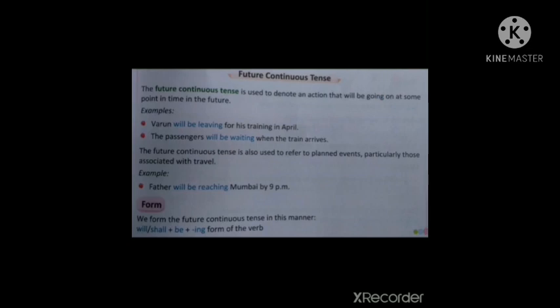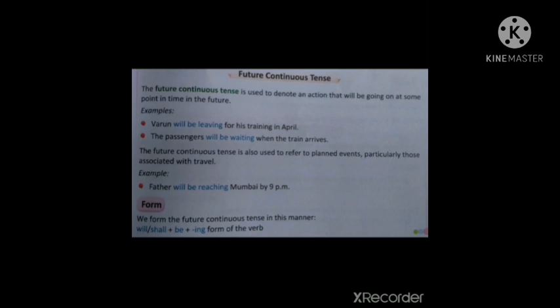Next one, future continuous tense. Here the future continuous tense is used to denote an action that will be going on at some point in time in the future. It will continue for some time in the future.